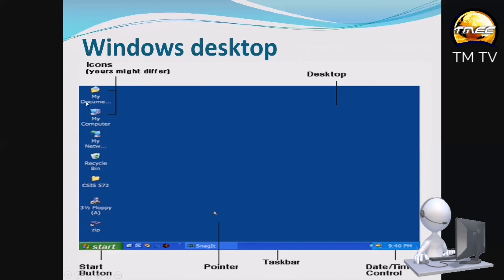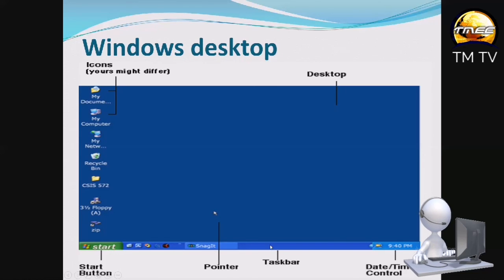So in this section, we have the Windows desktop. We have the icons. Yours may be different from mine, but the icons are icons. Then we have the start button. We have the mouse pointer or the cursor.